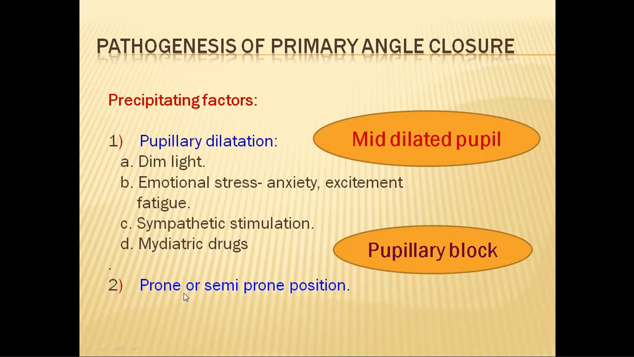Another important precipitating factor is the prone position or semi-prone position. When you are in a prone position, the lens iris diaphragm is pushed forward and the anterior chamber depth is reduced. So whatever it is, the most important trigger factor here is the mid-dilated position of the pupil, which leads to a pupillary block. We will see how.